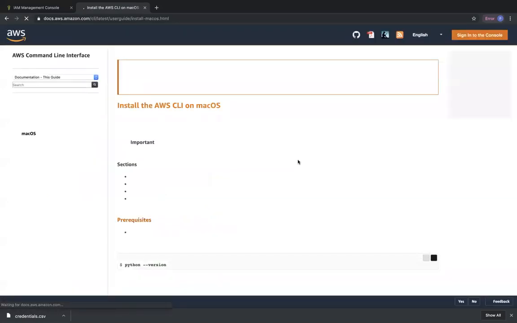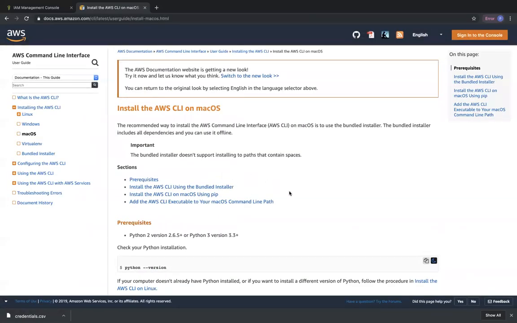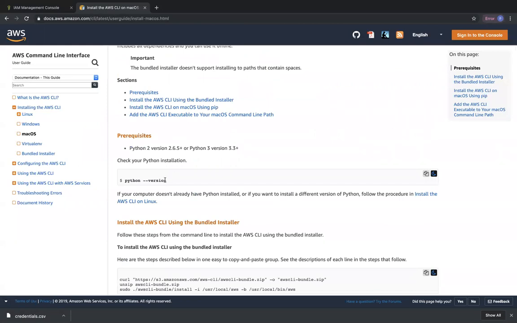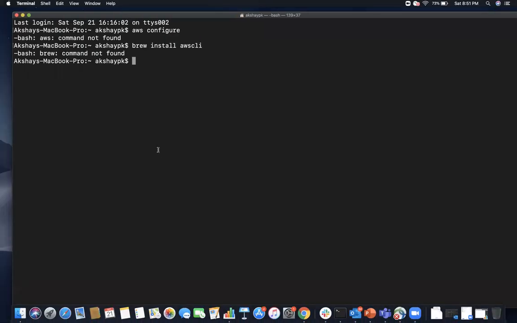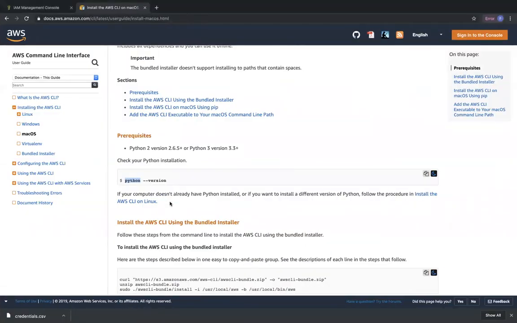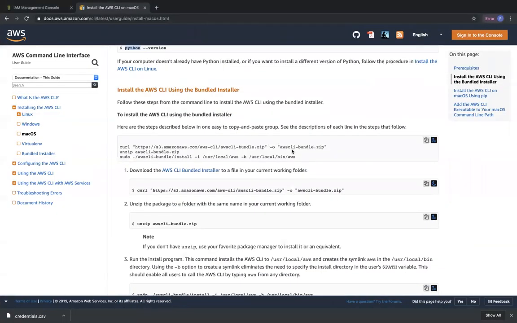So you can directly follow this, which is from the official AWS website. You can first check whether Python is installed. So I'm going to check with python --version. I already have version 2.7 installed. So the next thing I have to do is go ahead and download the AWS CLI bundled installer. Okay, so I'm going to copy this command.